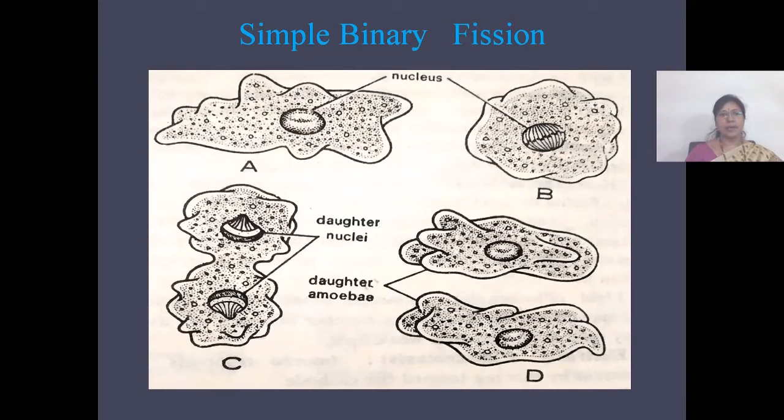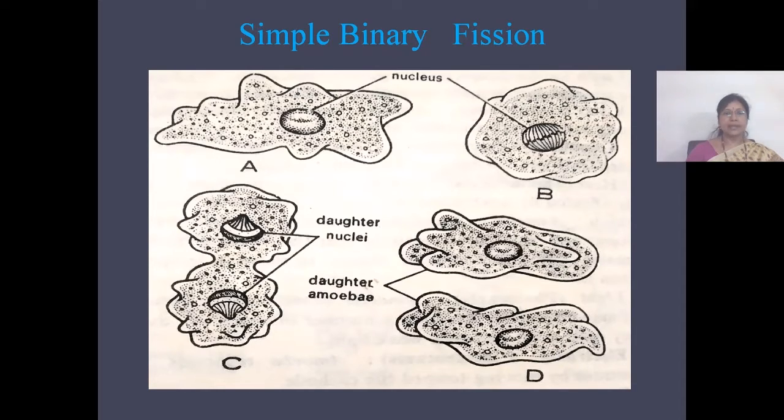Now let us see about binary fission. Binary fission is the most common type of asexual reproduction in protozoans. In binary fission, the parent individual is divided into two daughter individuals. The two daughter individuals are morphologically and genetically identical to the parent.